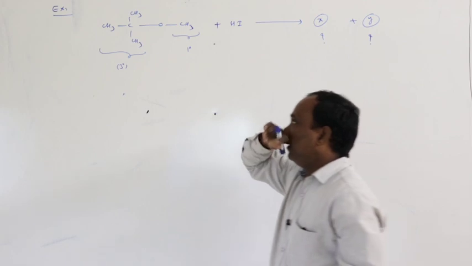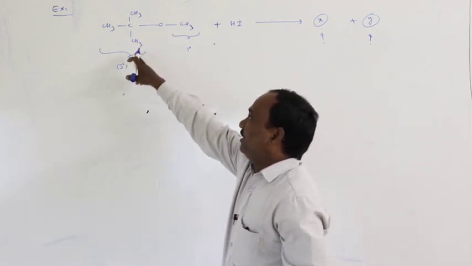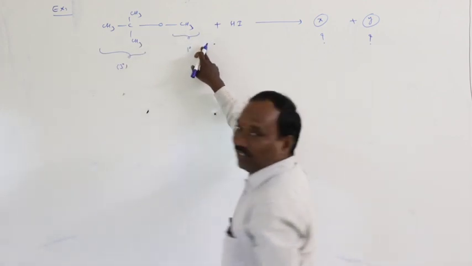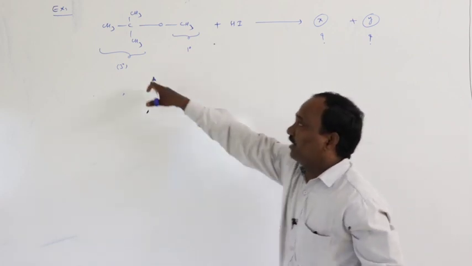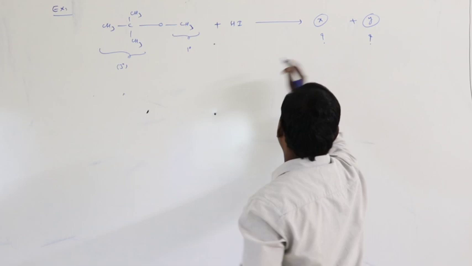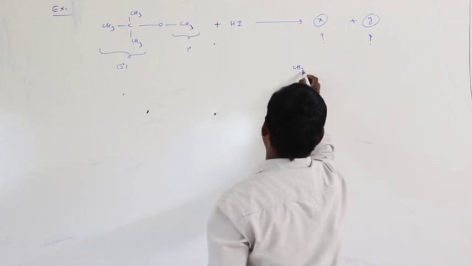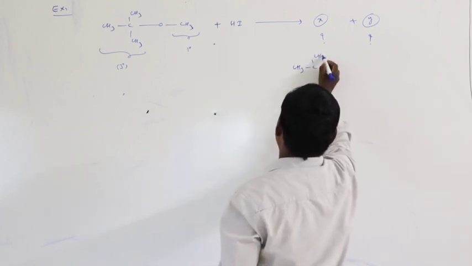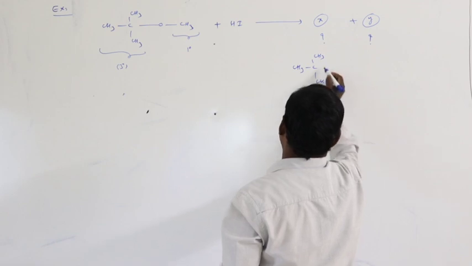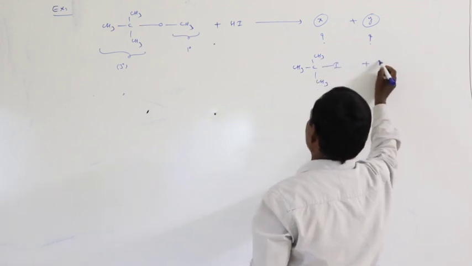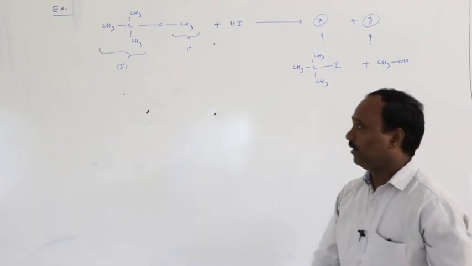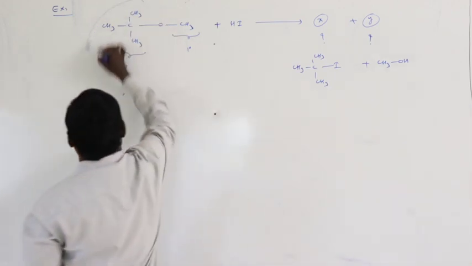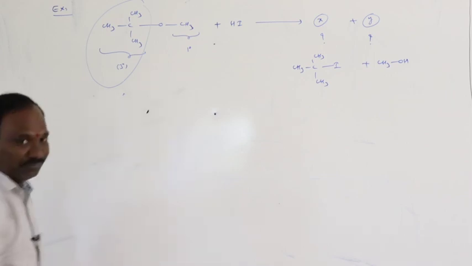Ethereal carbon with fewer hydrogens, here 0 hydrogens, here 3 hydrogens, more hydrogens, the I group is attached, but here it is reverse in the case of the tertiary group, therefore here X is CH3I plus CH3OH, methyl alcohol formation. Why? Because here it is a tertiary alkyl group.